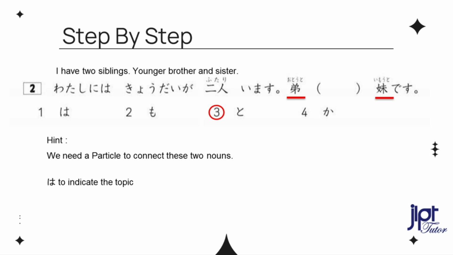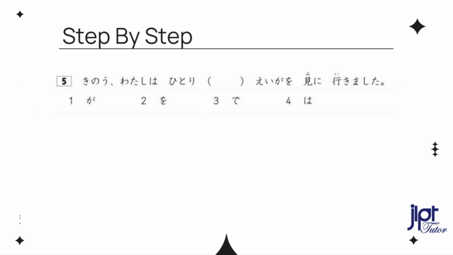Let's look at the other choices. We use wa to indicate the topic. We have already one, wa. Mo means also, too. It doesn't make sense for this sentence. And ka, we use it to create a question or doubt. Normally, we put it by the end of the sentence. Let's go to question number 3.